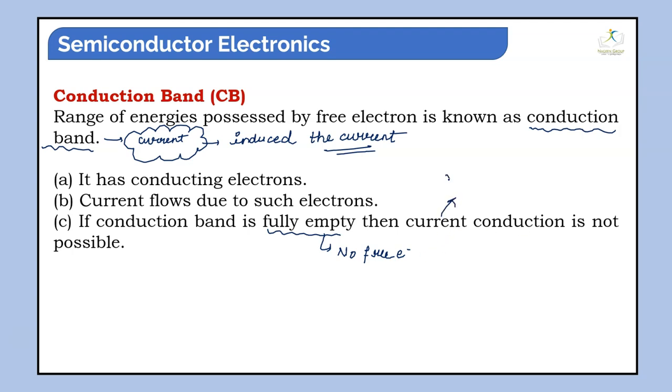Because the responsible charges are only free electrons, which are not present there. So that's why we say that conduction is not possible.